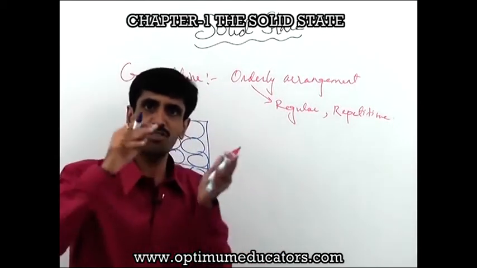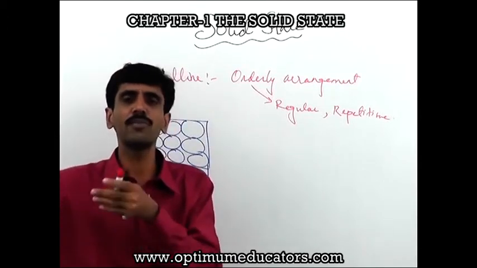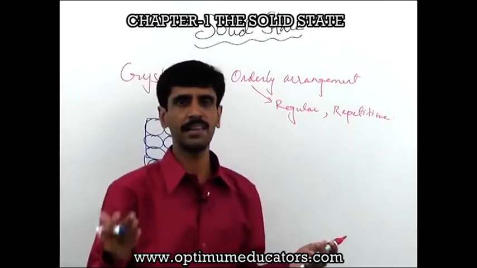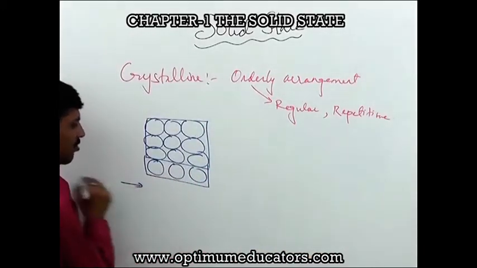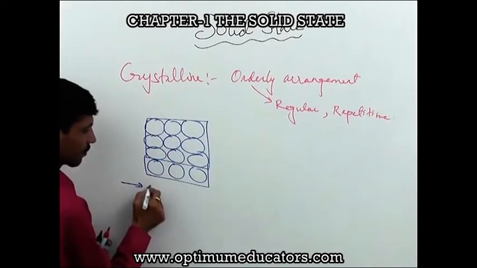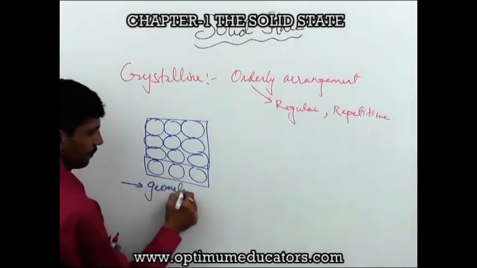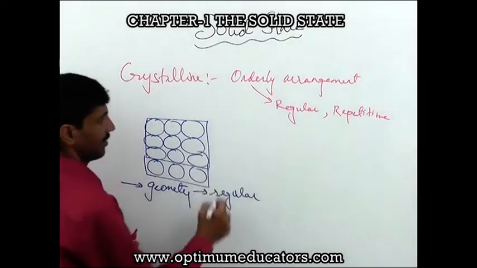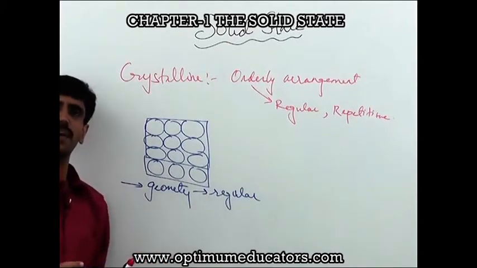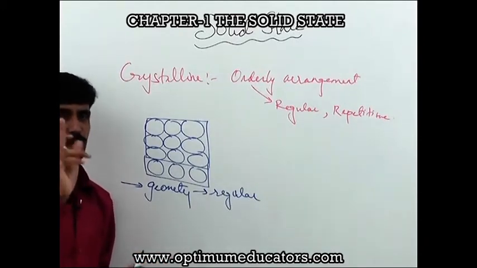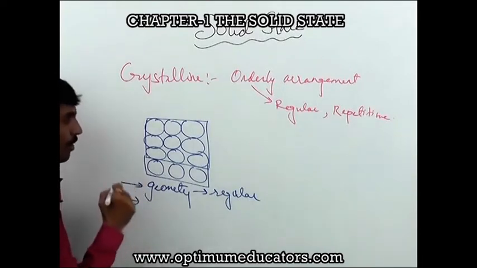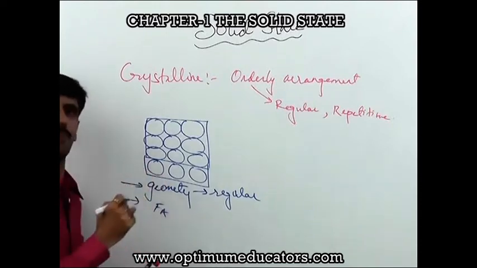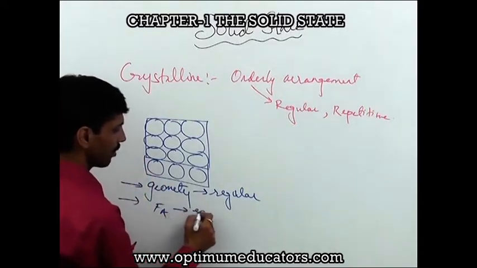This arrangement is related to the geometry. And when I use the word geometry, that means I am going to basically talk about the shape as well as the size. And therefore, we now comment that for the crystalline substances, the geometry is regular. The reason is because the arrangement is going to be regular. That means the shape and the size is going to be regular. Next thing is, because of the orderly arrangement, the force of attraction which is going to be existing amongst the particles will be of equal strength.